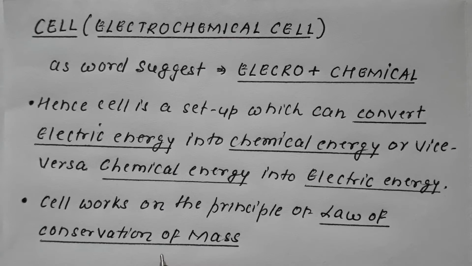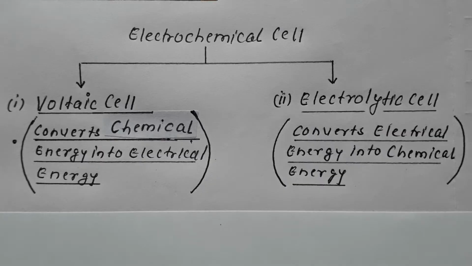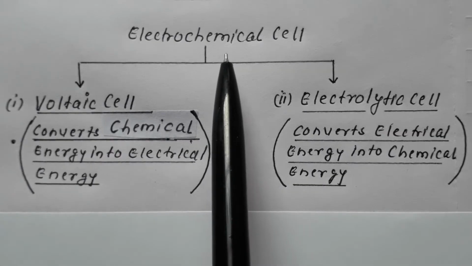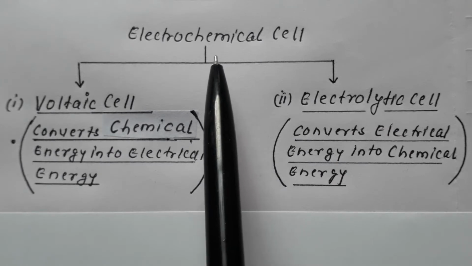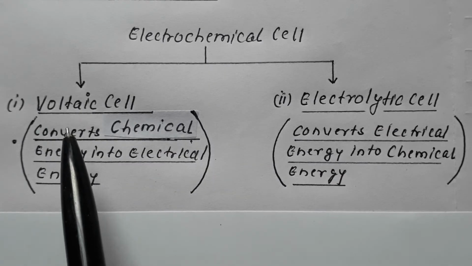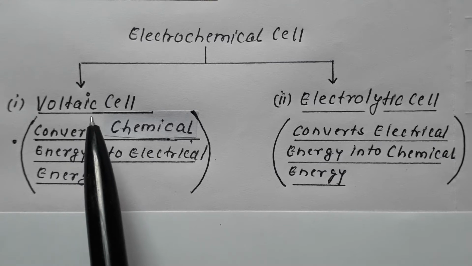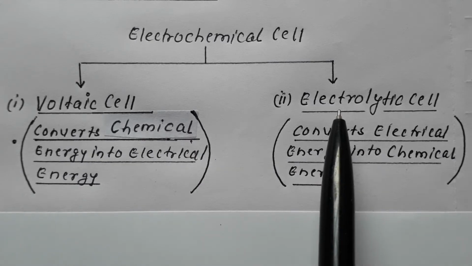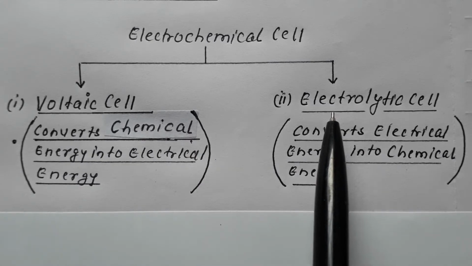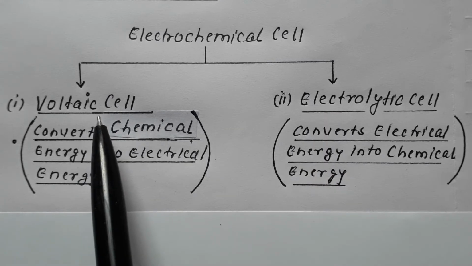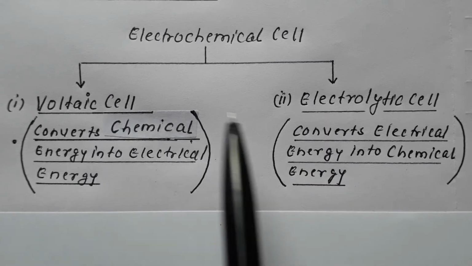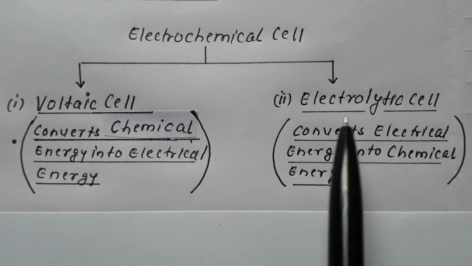An electrochemical cell is broadly divided into two. One is called voltaic cell or galvanic cell, and the other is called electrolytic cell.